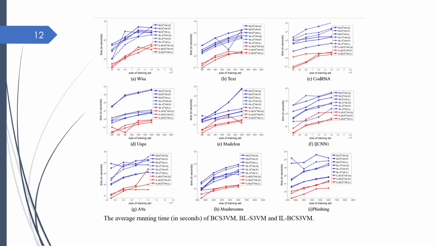These figures of the average running time are an excellent proof that our model is much faster than the other 2 algorithms. That is because the other 2 algorithms need to rebuild the solution of S3VM from scratch, while our model can directly update the solution of BC S3VM to converge to a local minimum and effectively handle the balancing constraint.